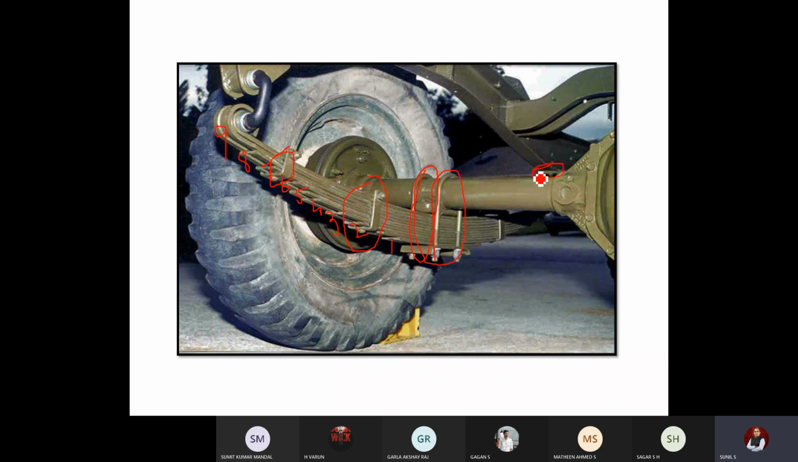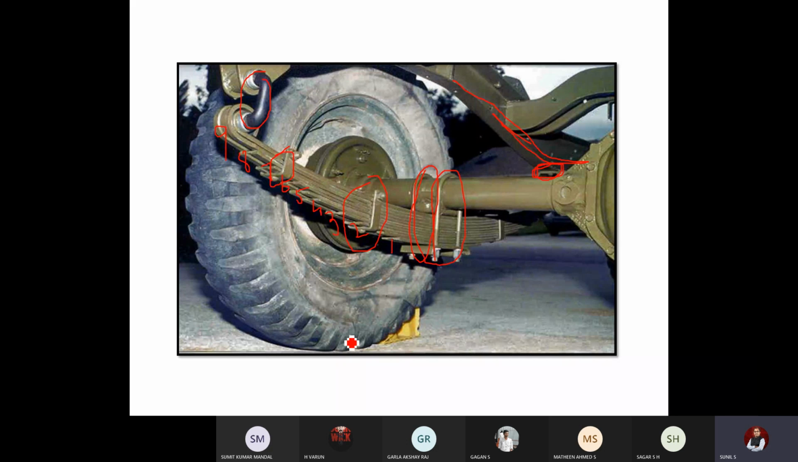This is the first end or first eye of the master leaf that is rigidly fixed to the chassis. Chassis is the foundation, or the frame of the vehicle. It is rigidly fixed. So this is the shackle which we discussed about. The second end is fixed to the shackle.